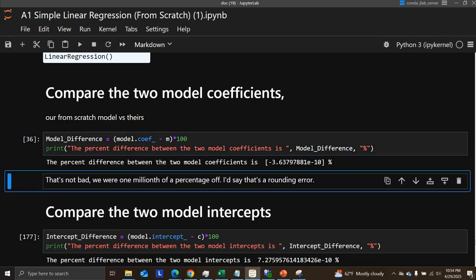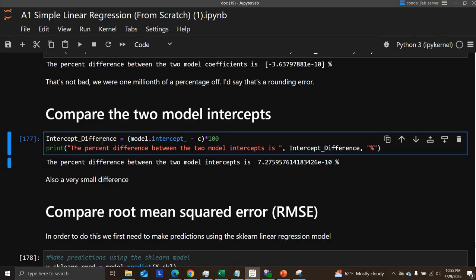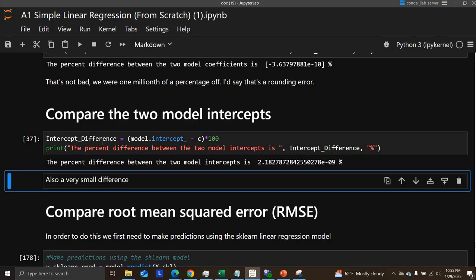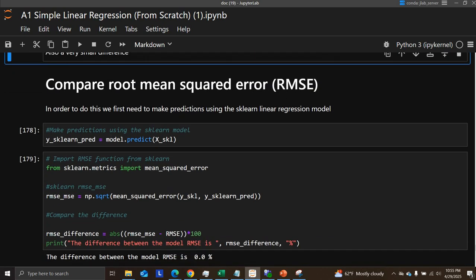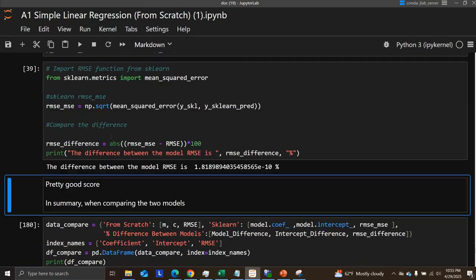So we are off by 3.6 times e to the negative 10. Okay, so our coefficients are very, very close. We're off by about 1/1,000,000th. Let's look at how our intercepts differ. Again, a really, really small amount. And then let's compare the RMSE of the two models. So again, I'm comparing scikit-learn with my model. Let's see. Oh yeah, you have to import mean squared error separately with scikit-learn.